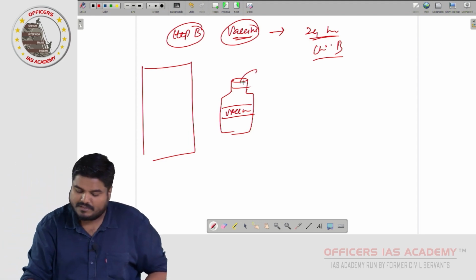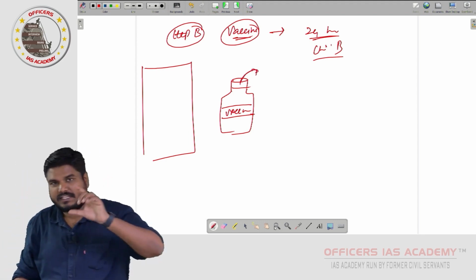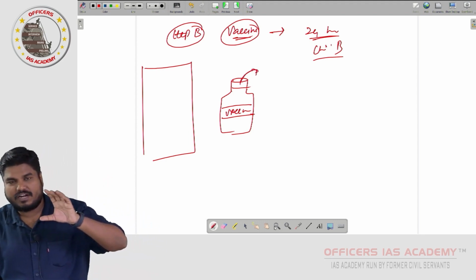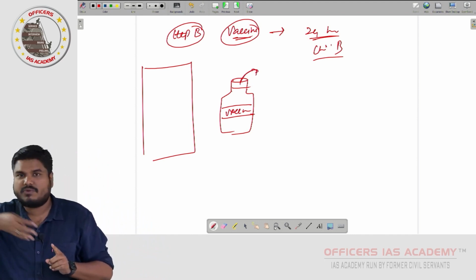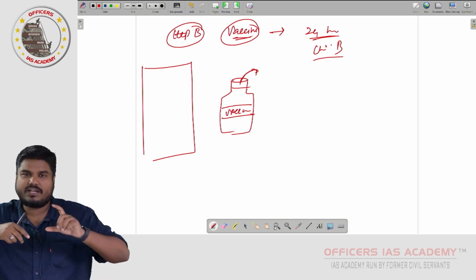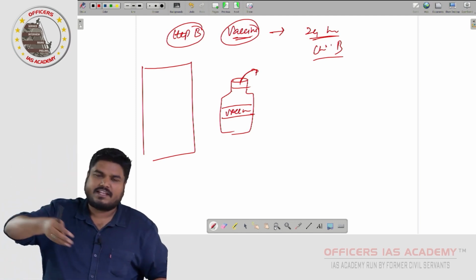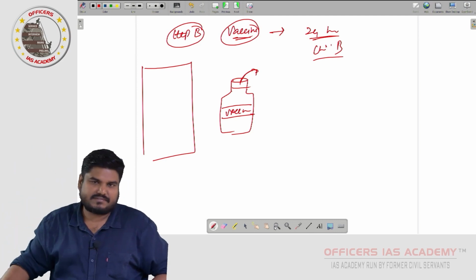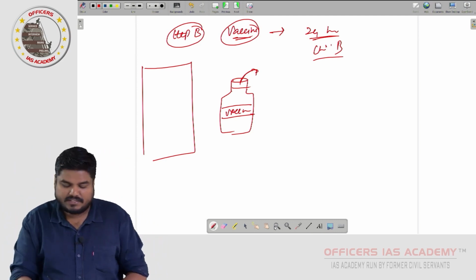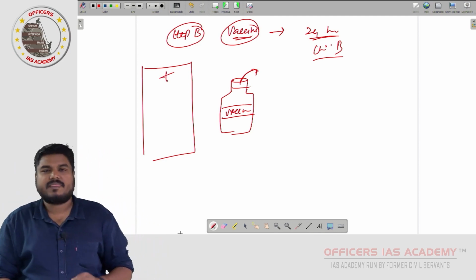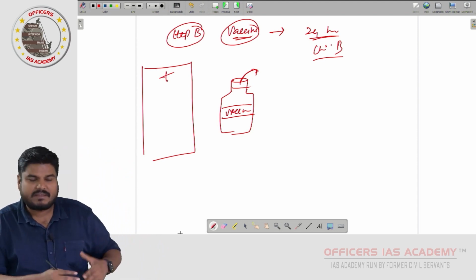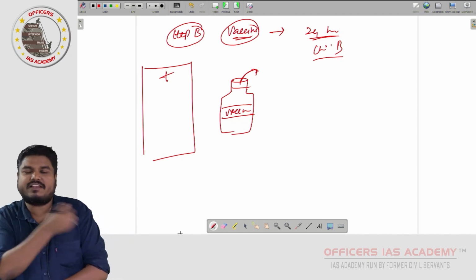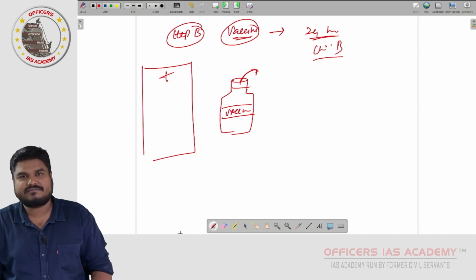Now, once you open this, the entire vaccine will not be used for one child. You will be using it for more than one child, right? One bottle can meet, let's say, 10 babies' vaccination. So what happens is, in hospitals, they wait for 10 babies to be born. Once 10 babies are born, they open this vial and administer the vaccination.